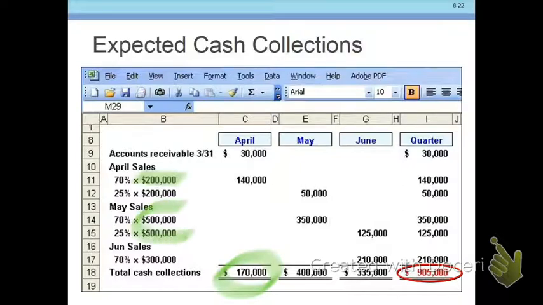Notice May. We sold $500,000. In May, we only collected 400 grand. Once again, this is why these budgets are so important, because they're going to give us the tools necessary so we can go to our banker perhaps and say, hey, we're going to be short on cash in May. Can we borrow some money to hold us over?